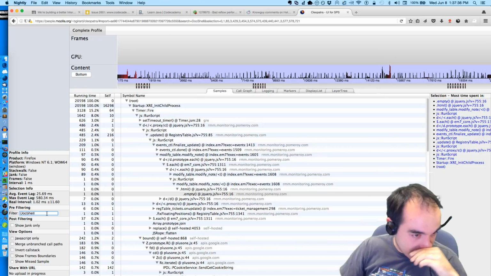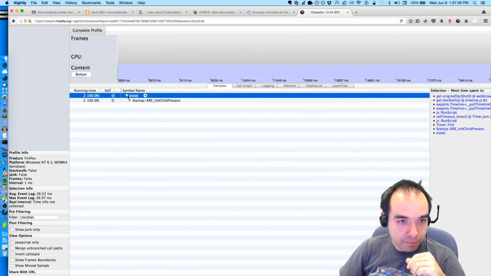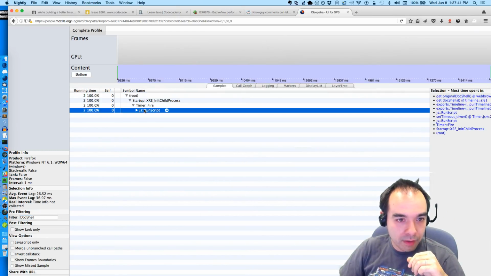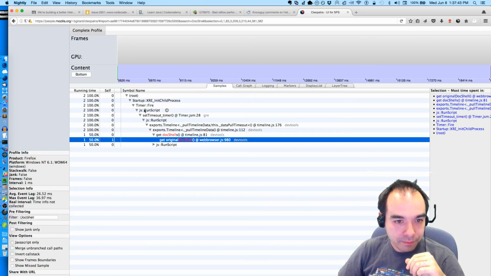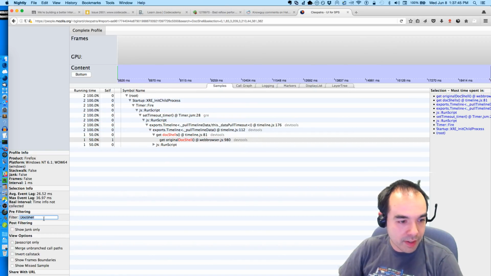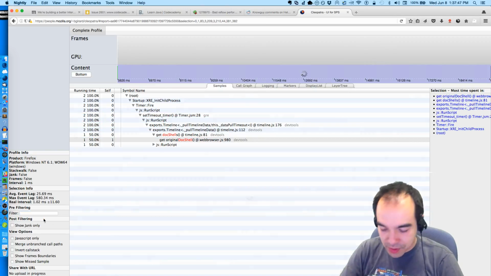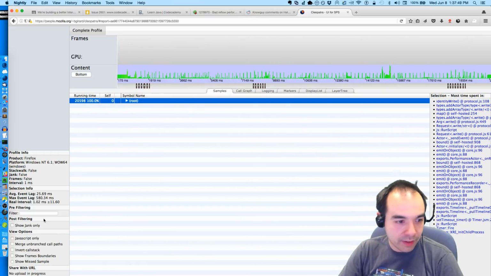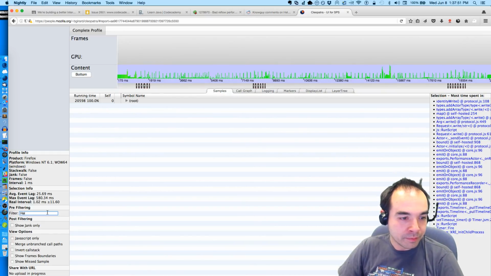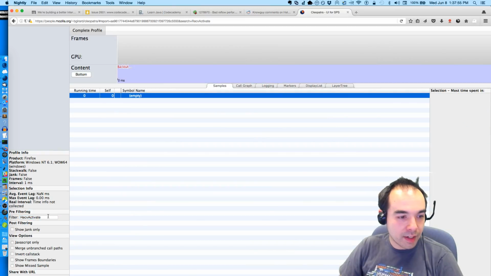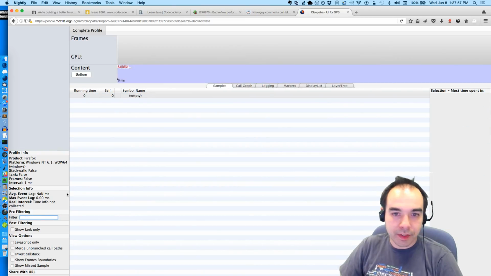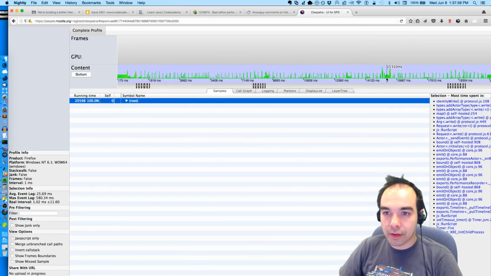I can also filter here. There's some strings I know about, like doc shell something or other. Get original doc shell, that's not what I want. Whenever a tab is switched, we receive activate. No, it's not in here.